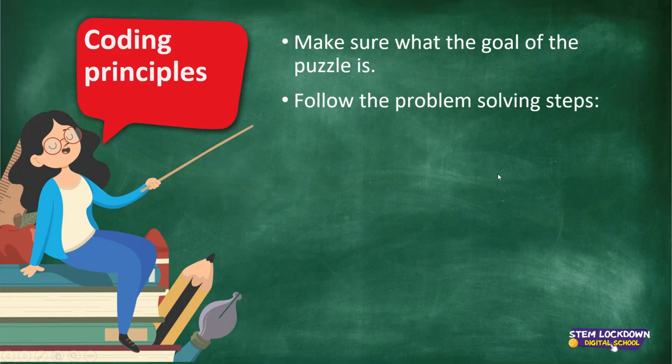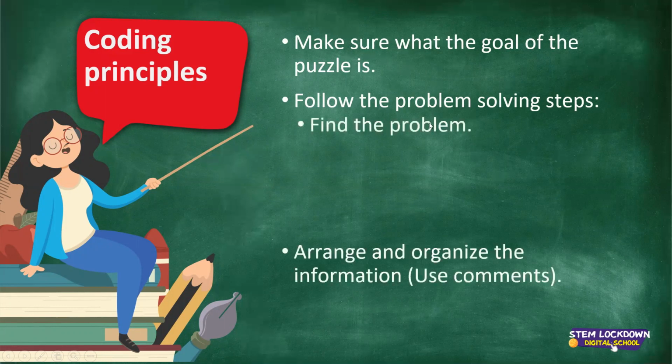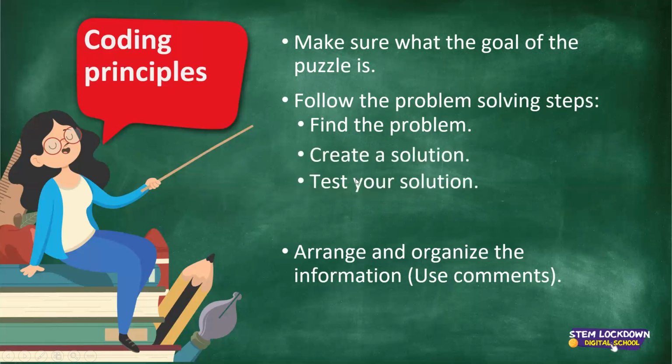Instead of trying to do all 15 blocks at the same time, we can find the problem and divide it into smaller problems, right? So we find the smaller problem, we create a solution for it, we test that solution, and then we make adjustments accordingly if we need to.